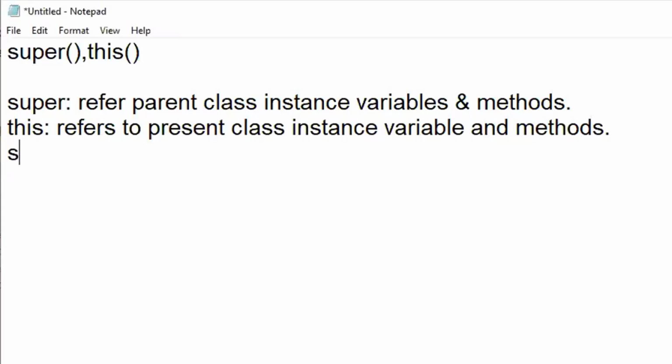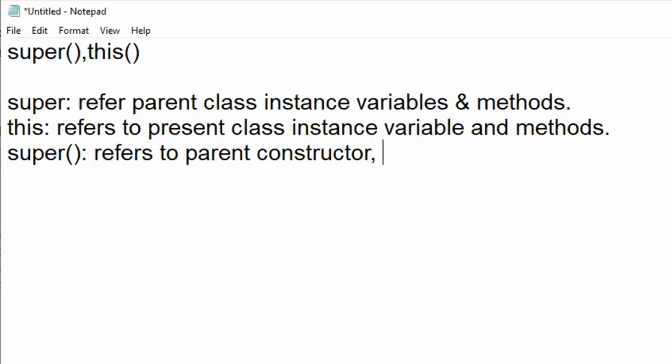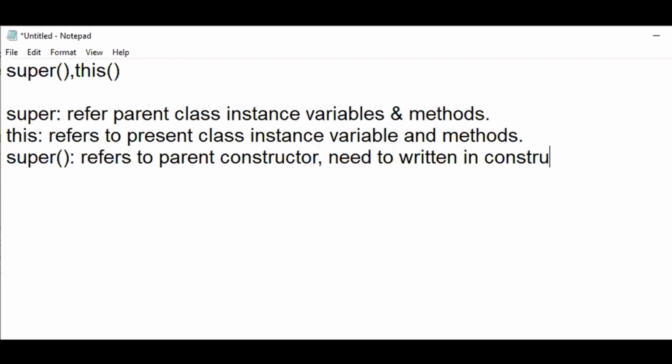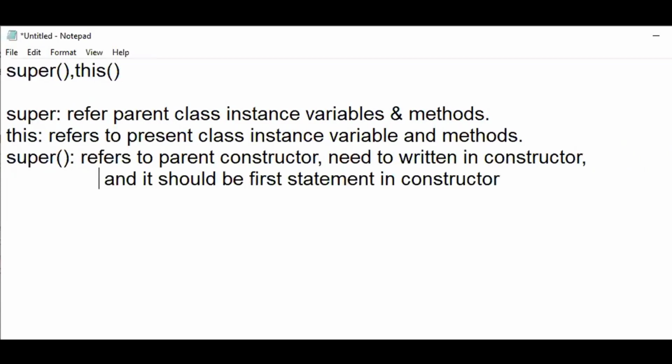Similarly, if you are talking about a super constructor, it refers to the parent constructor, right, and needs to be written in a constructor. Is that clear?